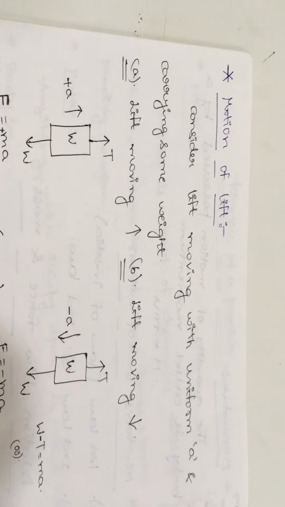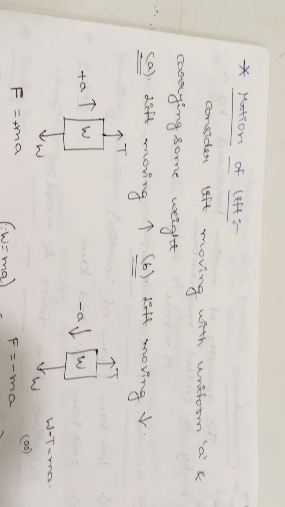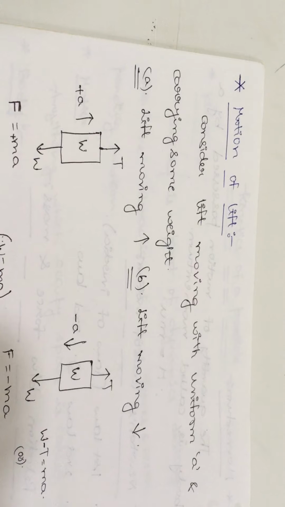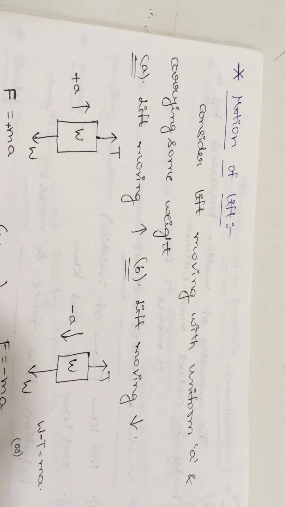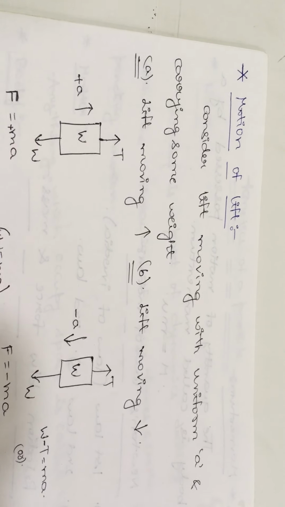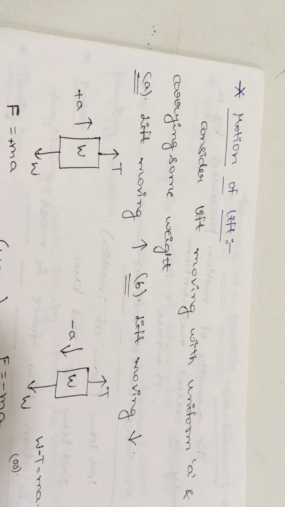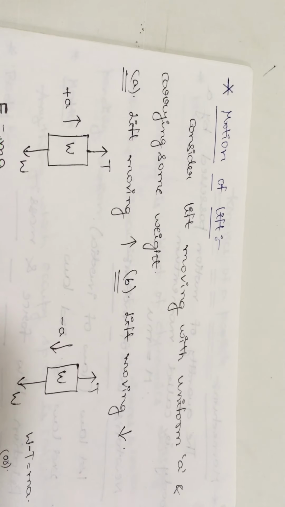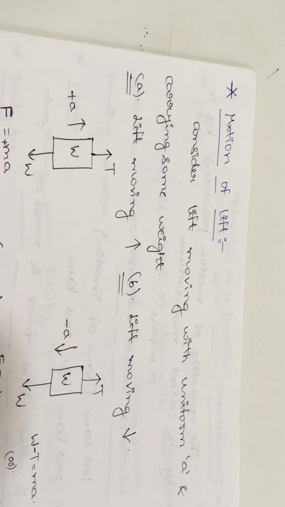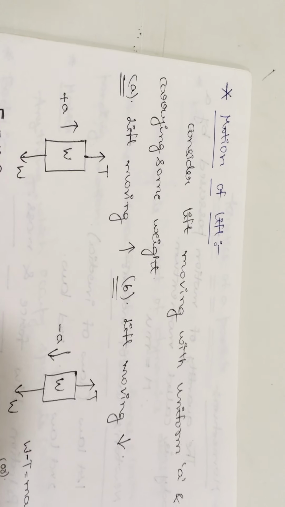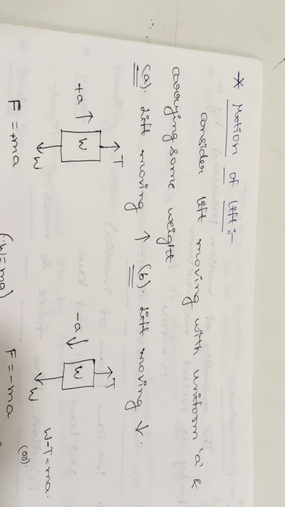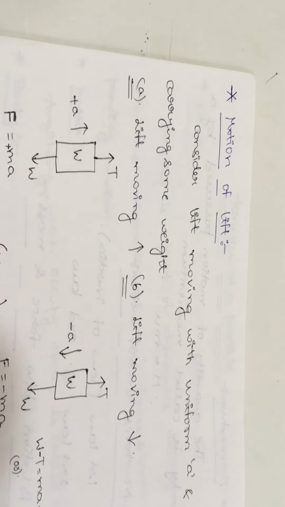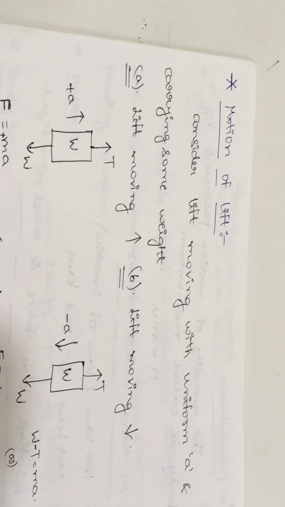Now the problem is how you will solve the problems in the kinetics part. For that we will use Newton's second law equation, that is F is equal to ma, as the reference one, and we will derive many formulas to solve the problems in the kinetics part. That reference equation is nothing but F is equal to ma, and this is also called the equation of motion. Now we will derive those formulas using this reference equation F is equal to ma for two topics. Those two topics are motion of the lift and motion of the connected bodies. First of all, we will see the concept of motion of the lift.